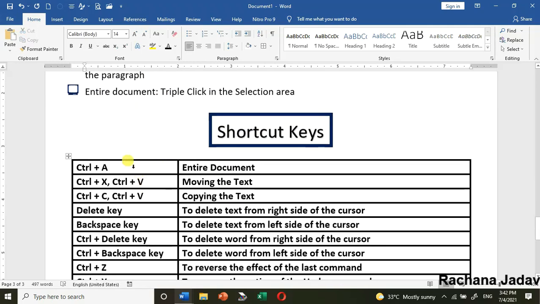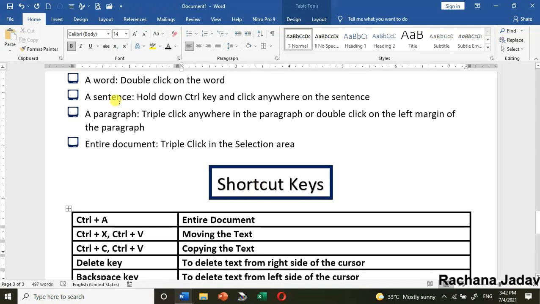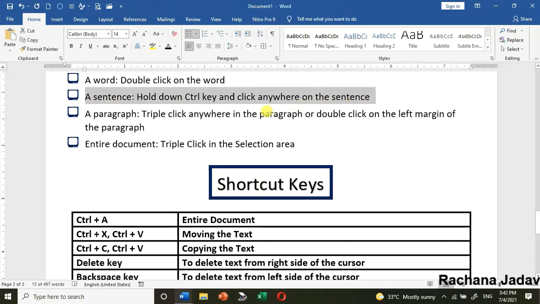Now the shortcut keys. Yes, अगर entire document यानी पूरा document आपको select करना है, sometimes we are doing the font selection, font size, तो उसके लिए हमें चाहिए कि पूरे document में वही रहे. So what we can do, we can go with the shortcut Control plus A. Then moving the text. अगर आपको text को move करना है, like here I want to move this text, मुझे ये text को move करना है. So what I will do, Control X and Control V. Okay, or I can go with the cut and paste option in the clipboard.